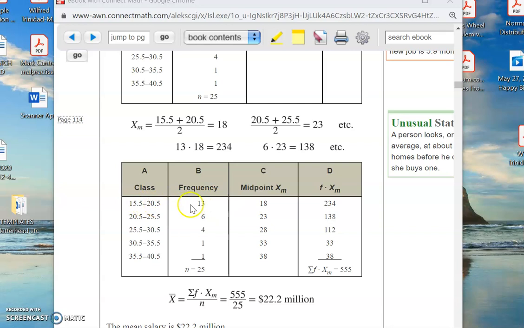So it's the midpoint of the class times the frequency, and that gives me the approximate value of adding up all 13 of these guys in this class, all 6 of these guys in this class, all 4 of these guys in this class, and so forth. That gives me the approximate sum. Do you remember what sum means? S-U-M, sum, means add them up. So that gives me the approximate sum of each of these values.